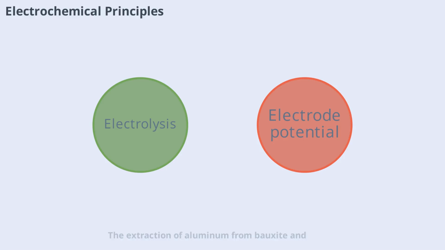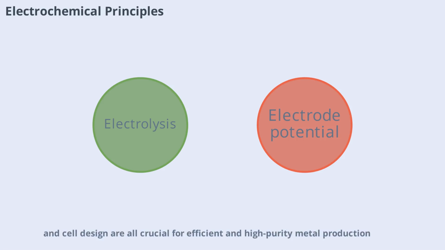The extraction of aluminum from bauxite and the purification of copper are classic examples. Electrolytic processes use electrical energy to drive non-spontaneous chemical reactions, separating metals from their compounds. The principles of electrolysis, electrode potentials, and cell design are all crucial for efficient and high-purity metal production.